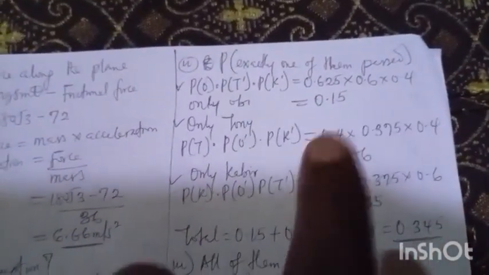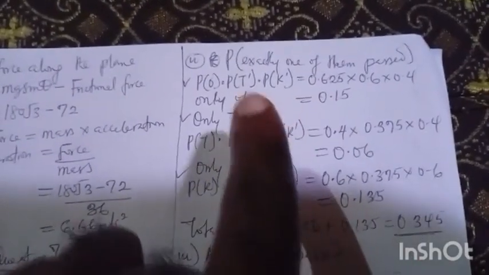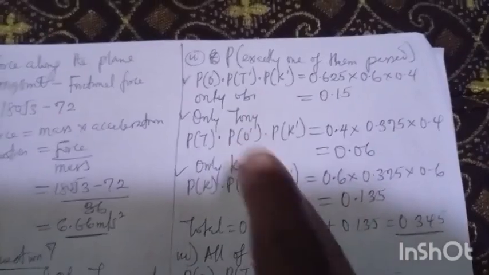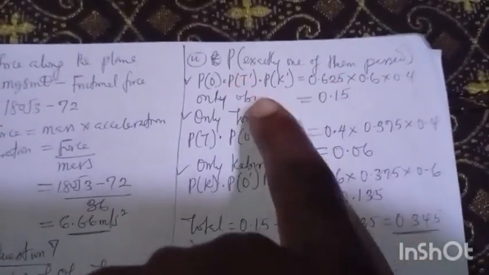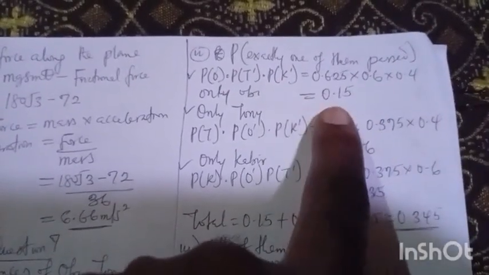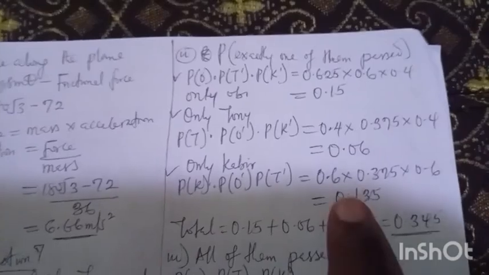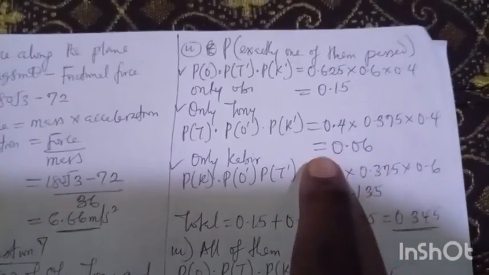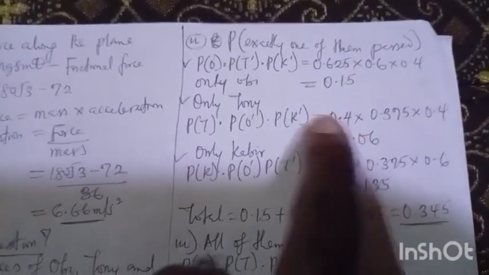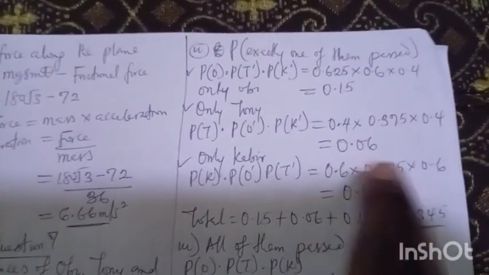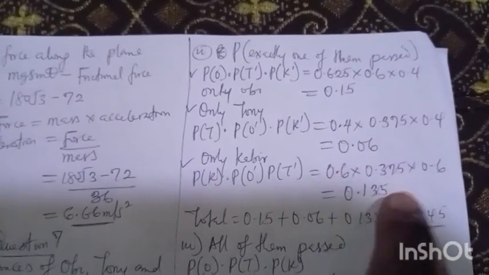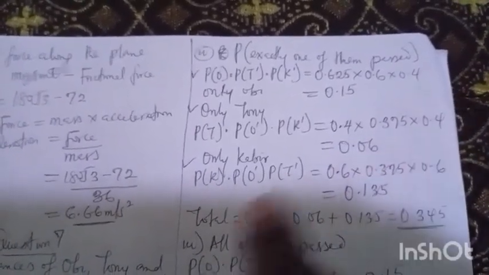So the probability that Obi passes is 0.625. The failure of the others: for Tony it is 0.6, for Kabir it is 0.4. Multiply them, 0.15. Same thing I did for Tony. The probability of Tony passing is 0.4, and the failure of the others is what we have here. For Kabir, the pass is this, and the failure of the others is what we have there. And after getting all those, we add the 3 together because of the situation of all.